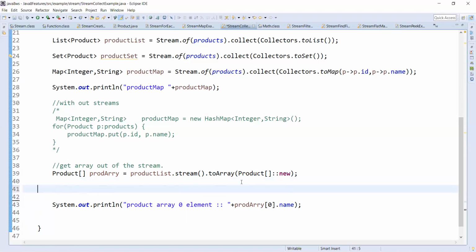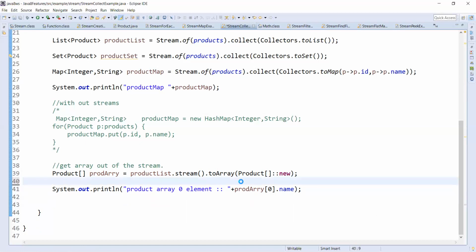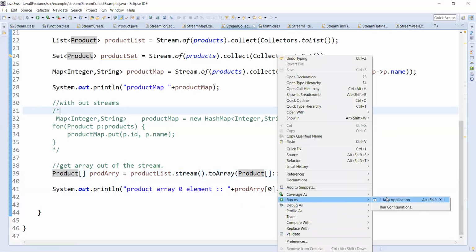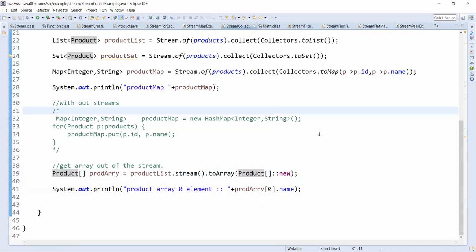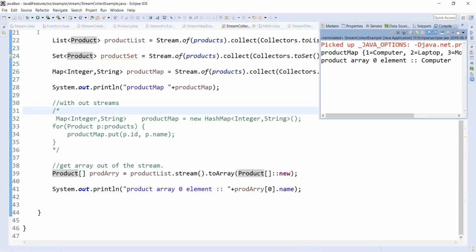So we can specify anything. Yeah, here, we will just see the output of this one. Yeah, the output is